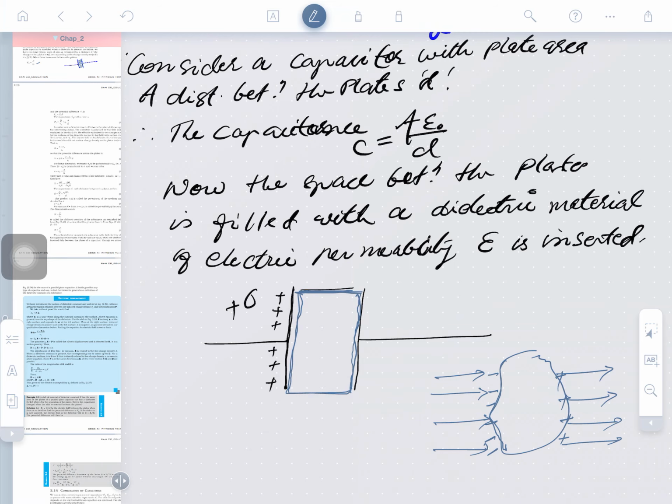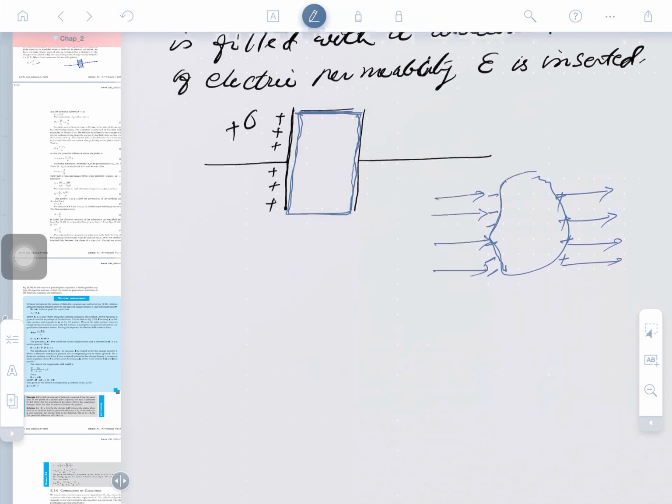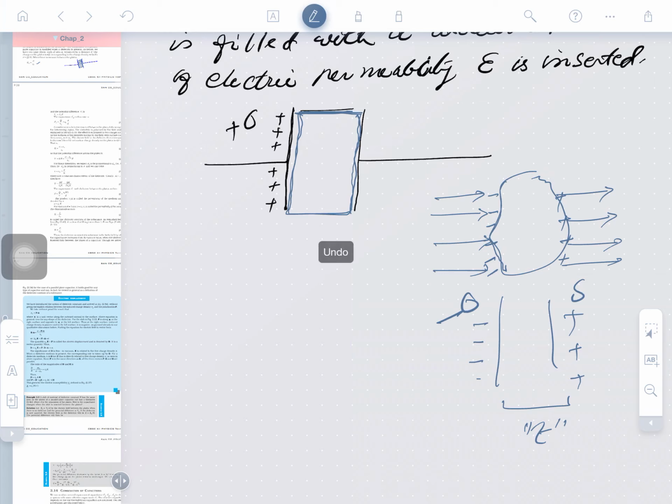So this side is negative and this side is positive. After some thickness T, two more plates of negative density and positive density develop here, like a capacitor.